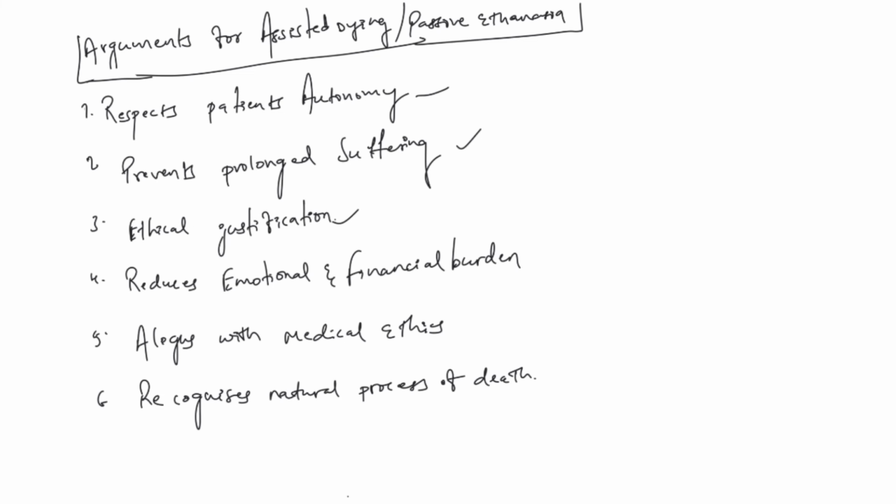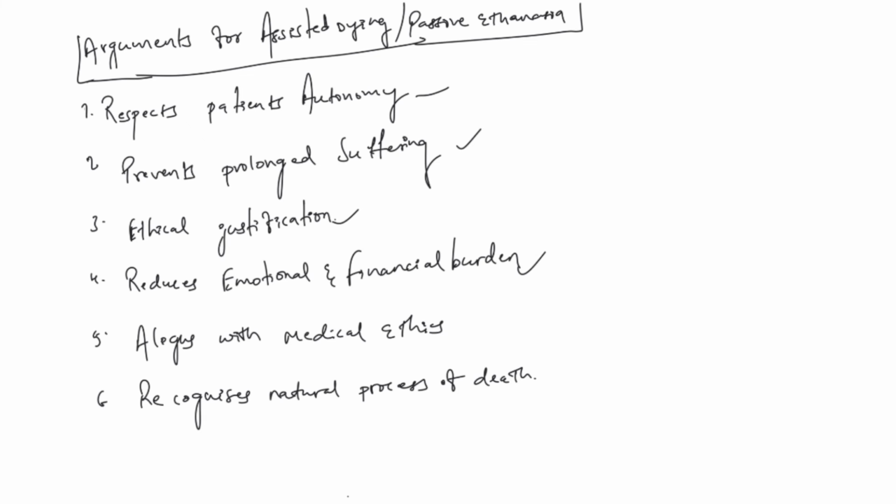The next important thing is that it reduces emotional and financial burden also. By seeing your family member or close person terminally ill, you will always be in distress. These measures prevent emotional distress for the family and reduce the financial strain of maintaining life-sustaining treatments that may not improve the patient's condition over time. For example, if a family member with a terminal illness is taking treatment in a very prolonged, lifelong manner, there is a lot of financial and emotional burden if there is no hope of recovery. Avoiding this, you can avoid such burdens.